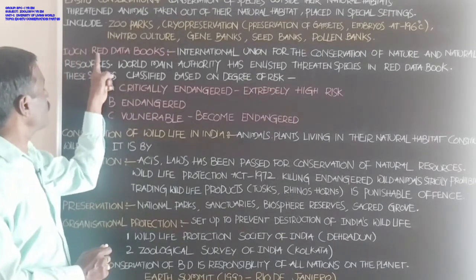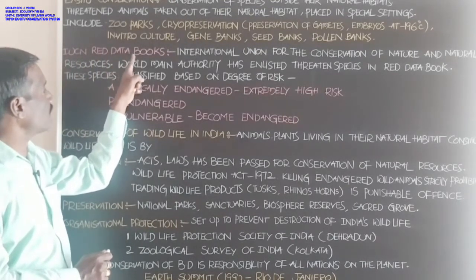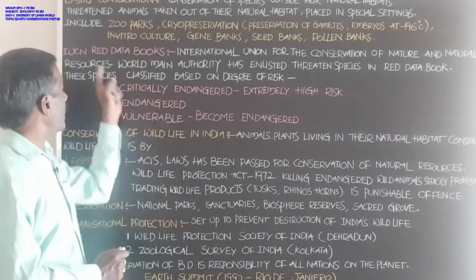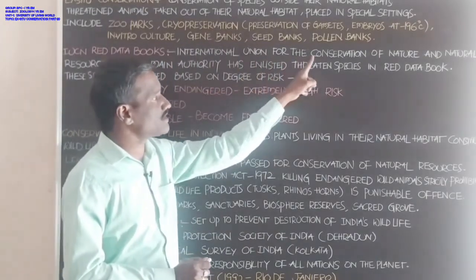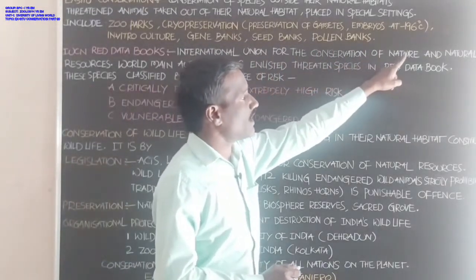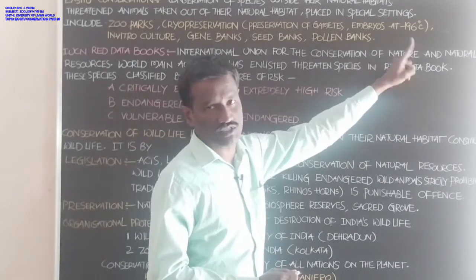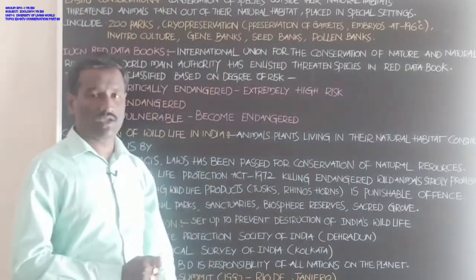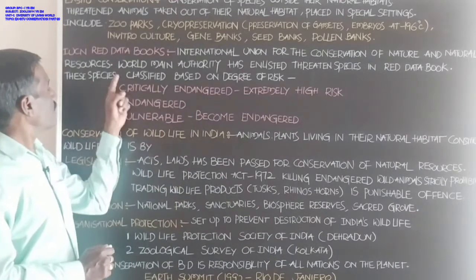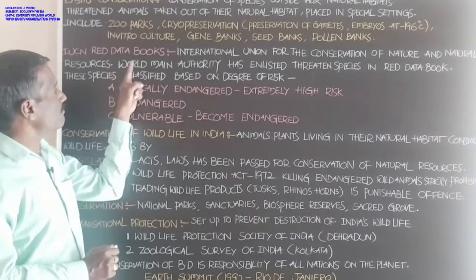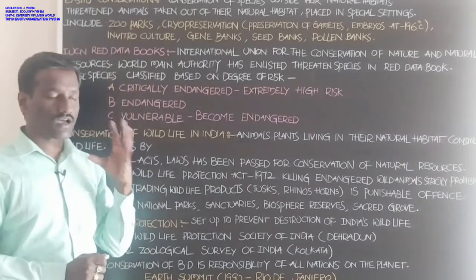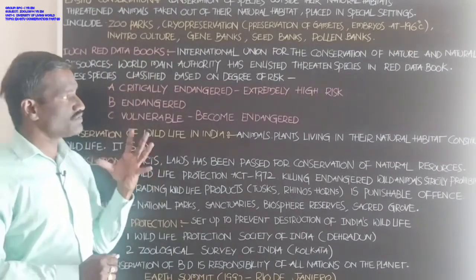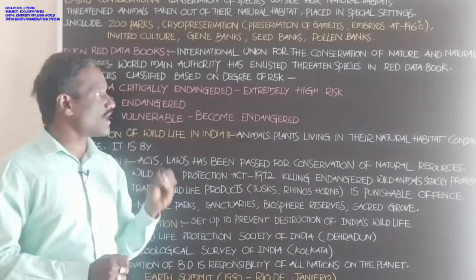Next, what about the IUCN Red Data Books? IUCN means International Union for the Conservation of Nature and Natural Resources. IUCN is the world's main authority.